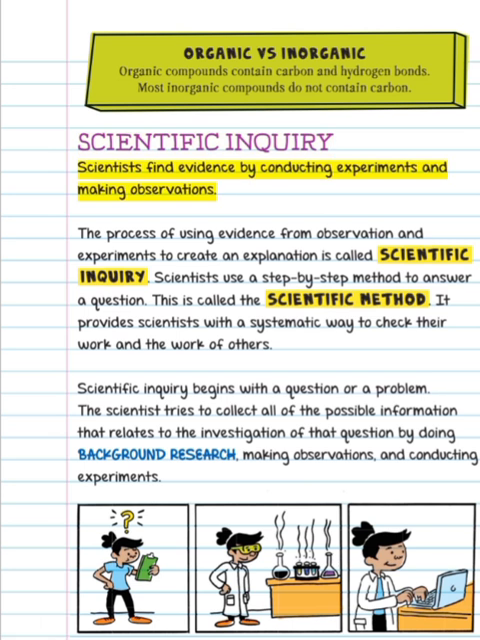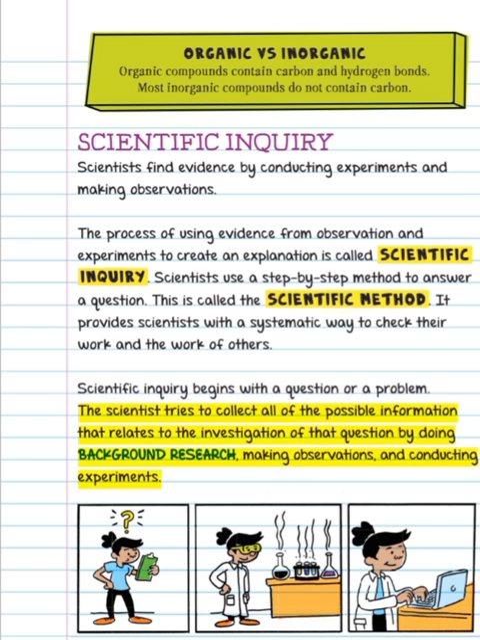Scientific inquiry. Scientists find evidence by conducting experiments and making observations. The process of using evidence from observation and experiments to create an explanation is called scientific inquiry. Scientists use a step-by-step method to answer a question. This is called the scientific method. It provides scientists with a systematic way to check their work and the work of others. Scientific inquiry begins with a question or a problem.